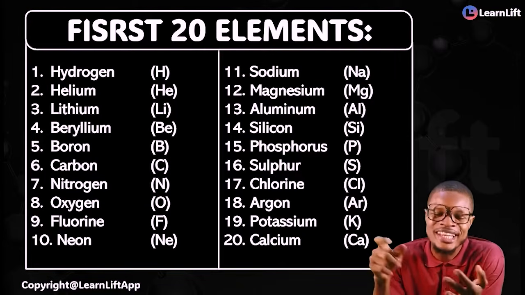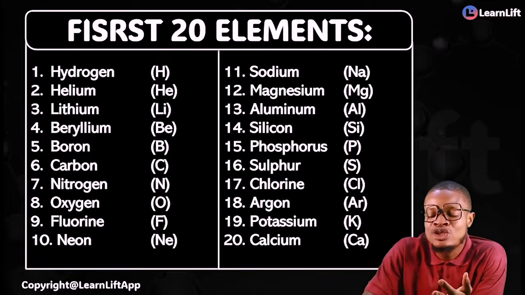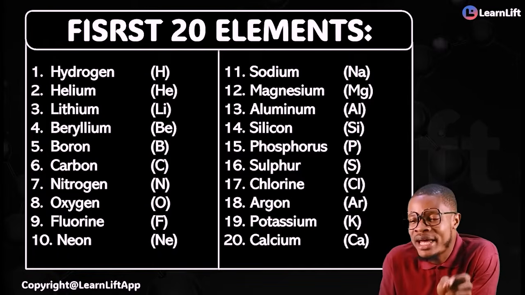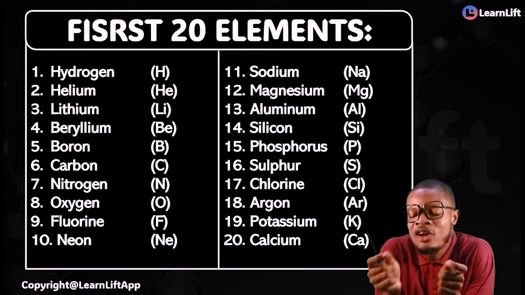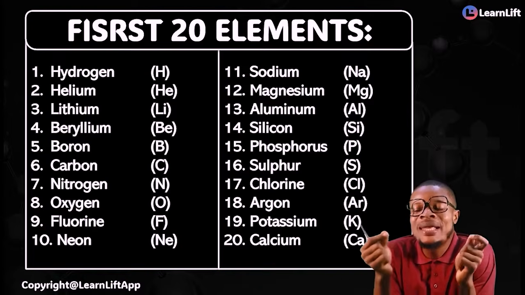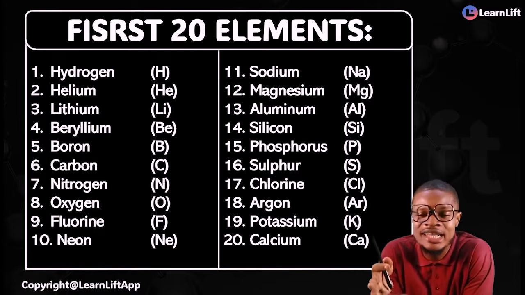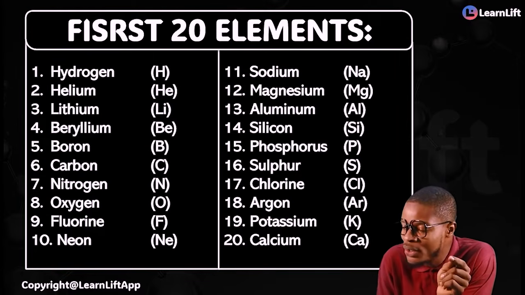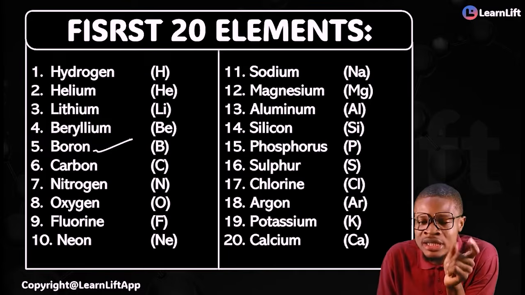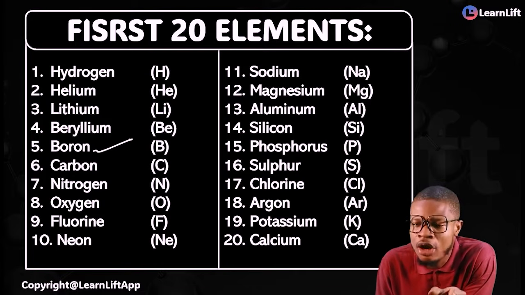Now let's go very quickly. What are the first 20 elements? Hydrogen, helium, lithium, beryllium, boron. Follow me.